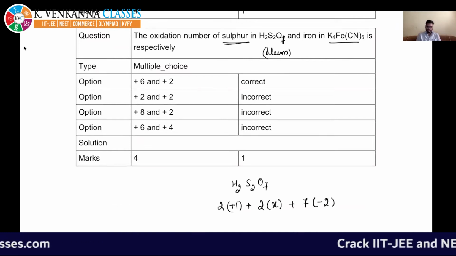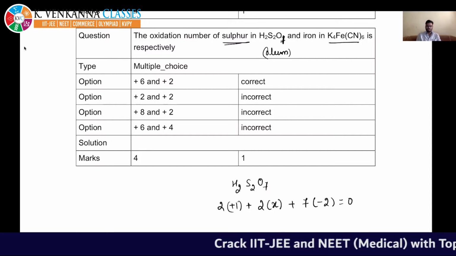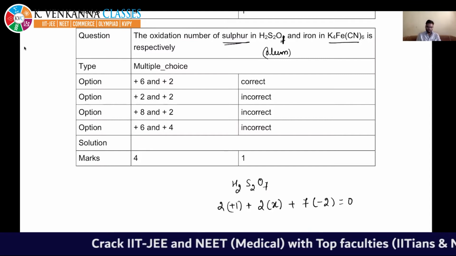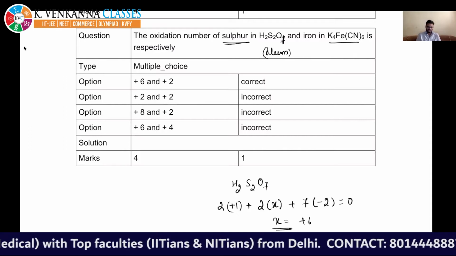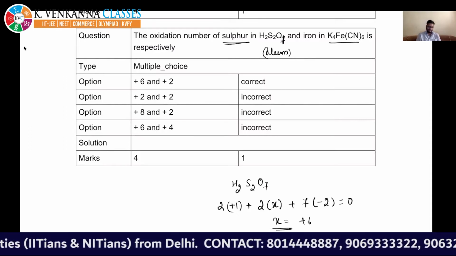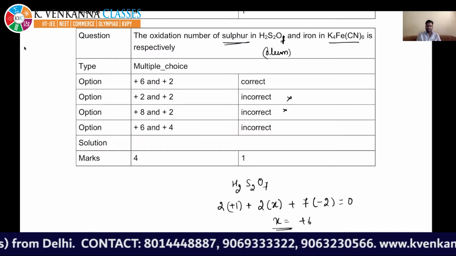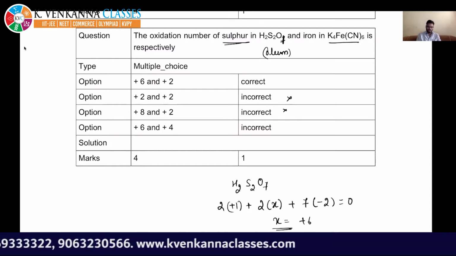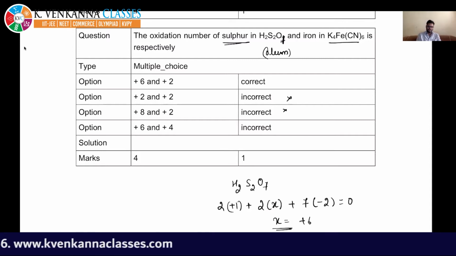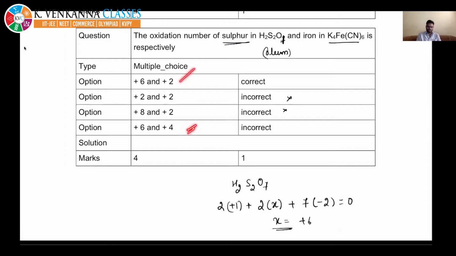Oxygen having -2, and the total charge on the given compound is 0. So X will become +6. So these two answers become incorrect, because sulfur will have oxidation number +6. So only these two options we need to check, whether it is +2 or +4 in the next case.